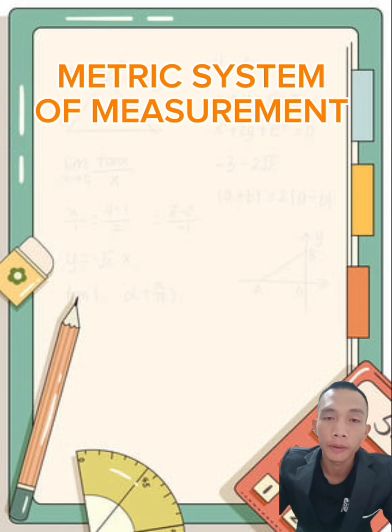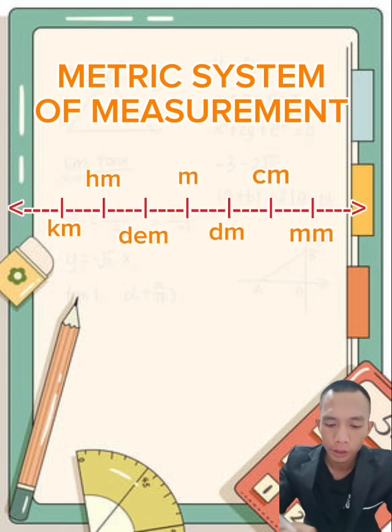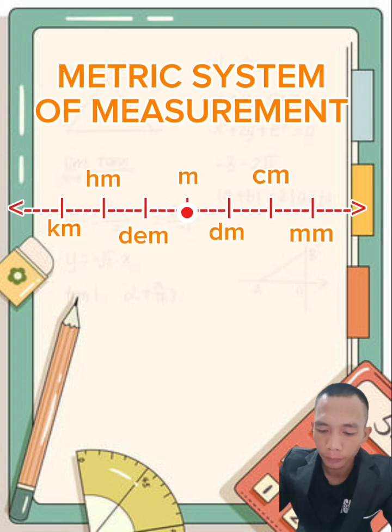Converting the metric system of measurement, I'm gonna draw a number line. So 0, or meter, for the center, and from meter to its right, dm for decimeter, cm for centimeter, mm for millimeter, and so on. To its left, from meter, dam for decameter, hm for hectometer, km for kilometer, and so on.